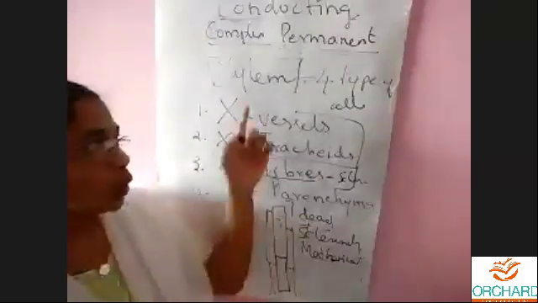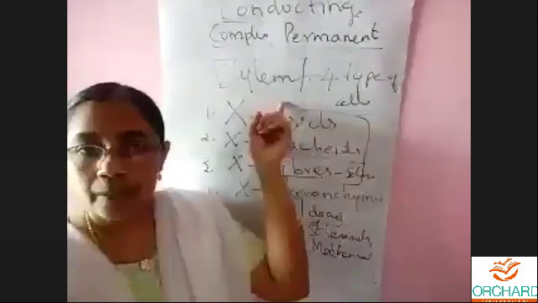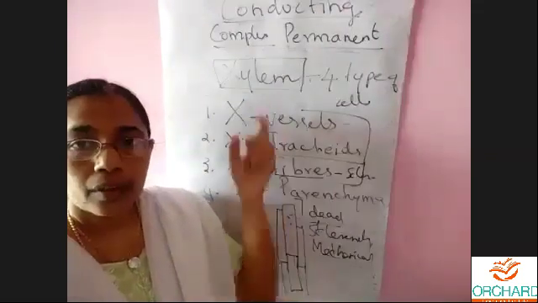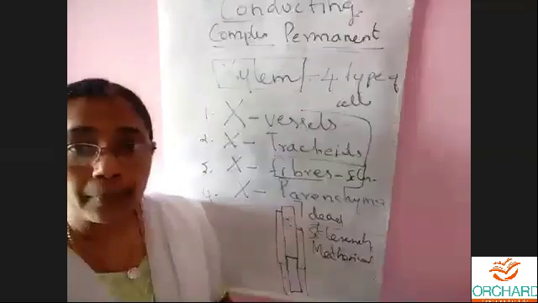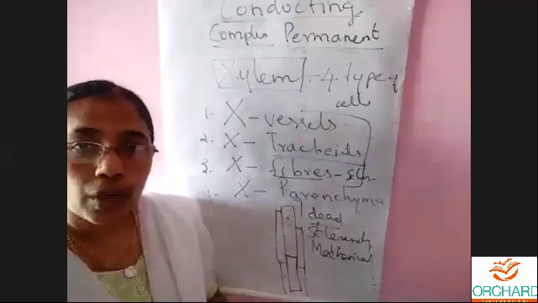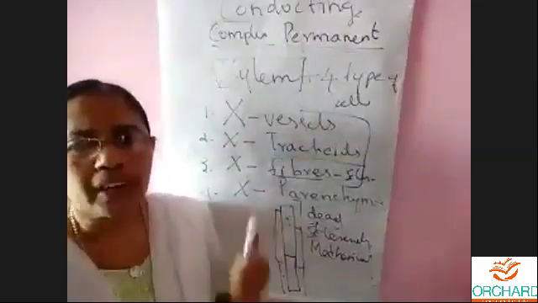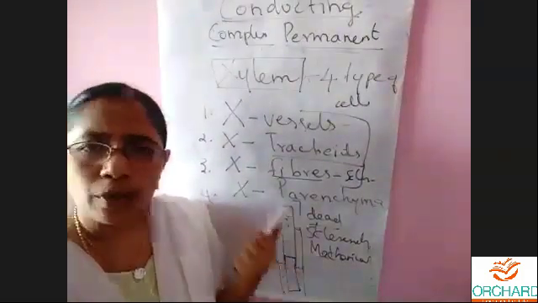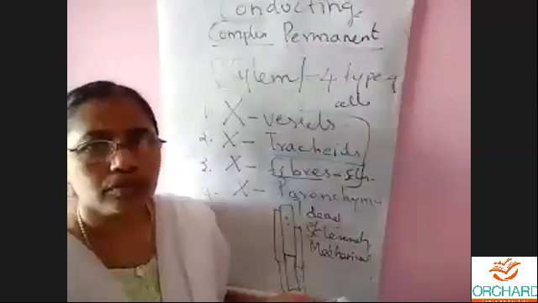Second function. So, what is the function of xylem? Yes, transport water. Yetu, how will it carry photosynthesis? It doesn't have chlorophyll pigment itself, no, Yetu.